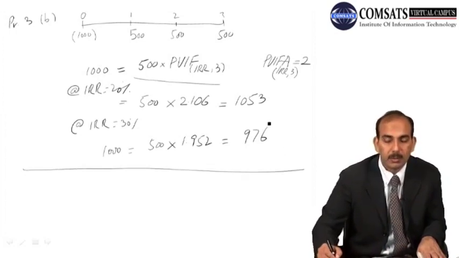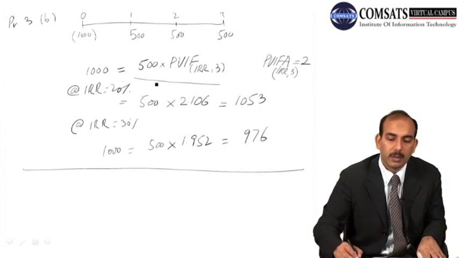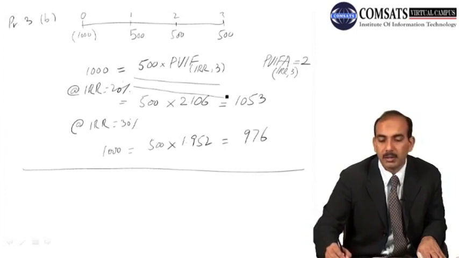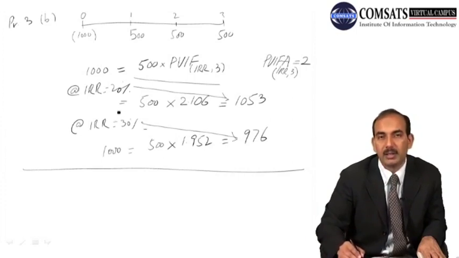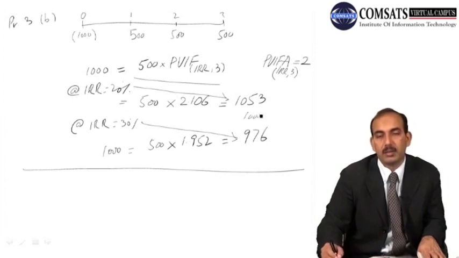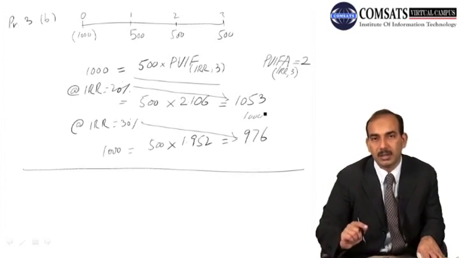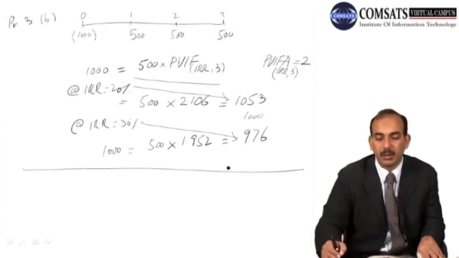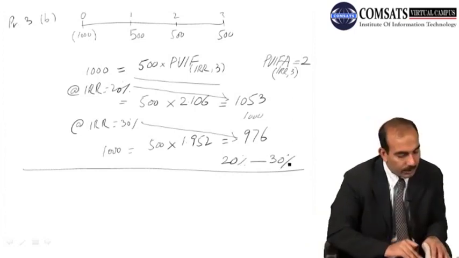I hope in this problem आपको कोई problem नहीं होगी, where you have for 20% it is equal to this amount, for 30% it is equal to this amount, and in the middle you will write internal rate of return IRR, and here in the middle you will write 1000, and then you will solve using the interpolation technique, and your answer will be somewhere between 20% and 30%. Okay, then we solve the part C.